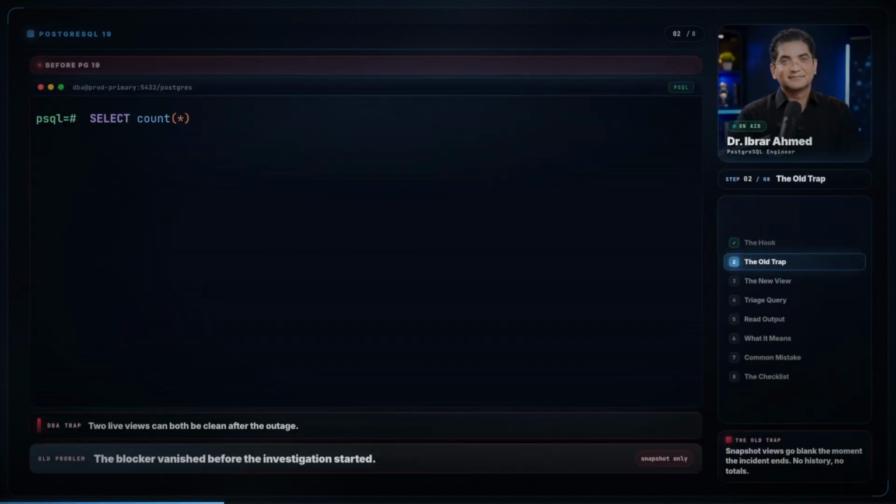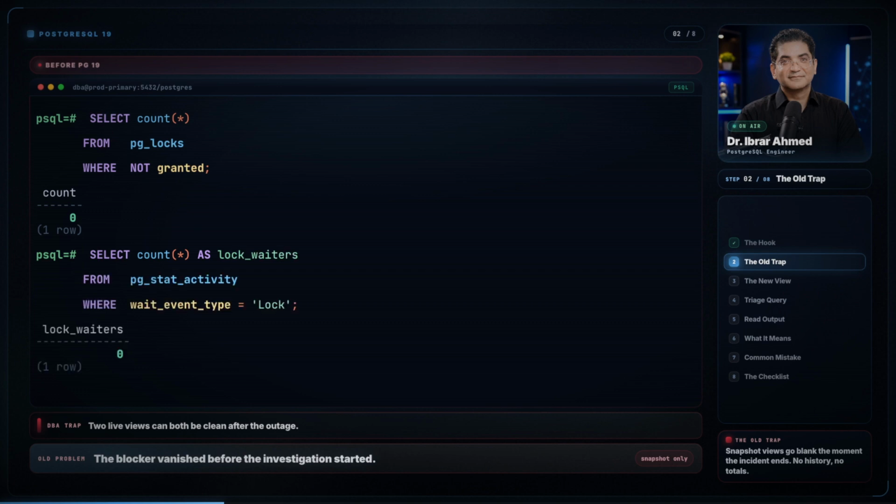Here is the old trap. pg_locks is a snapshot. It only shows this instant. So when the blocker clears, the evidence clears with it. No totals. No history. The incident ends, the view goes quiet, and you are left guessing what just hit you.